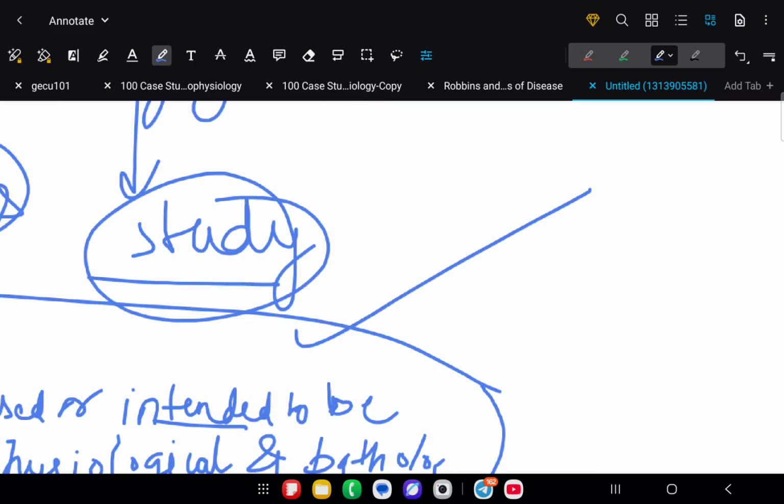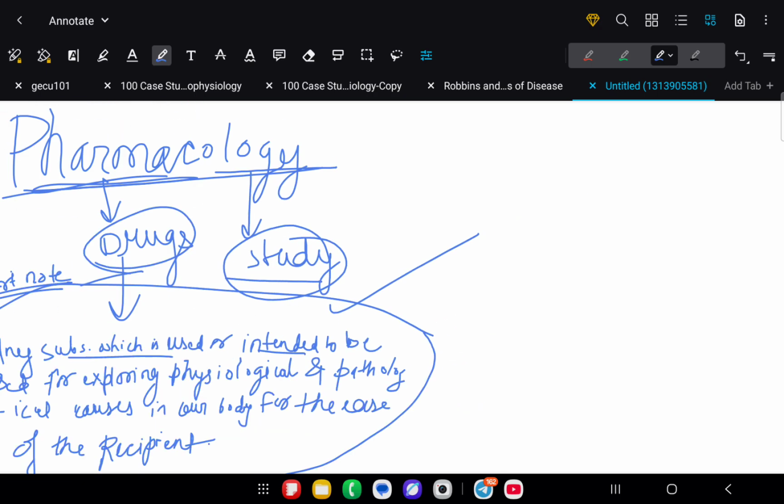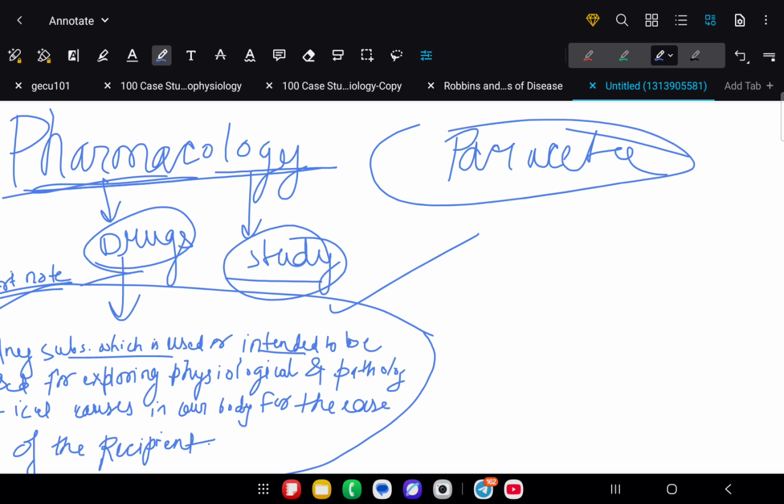What may be the example of drugs in general life? If we get fever, we definitely directly reach to paracetamol.